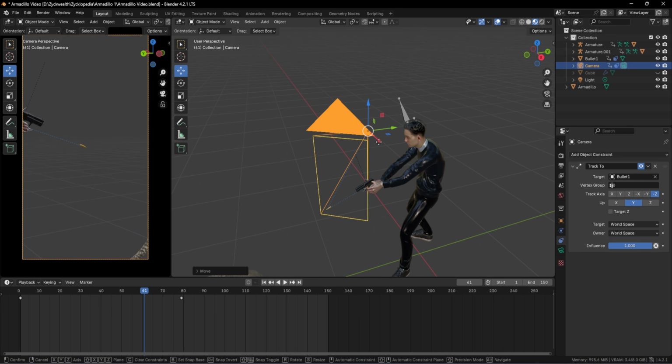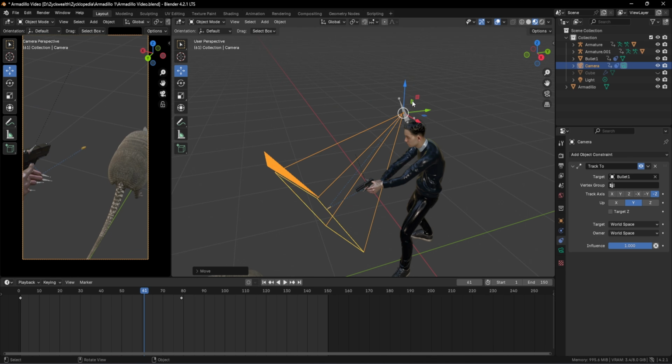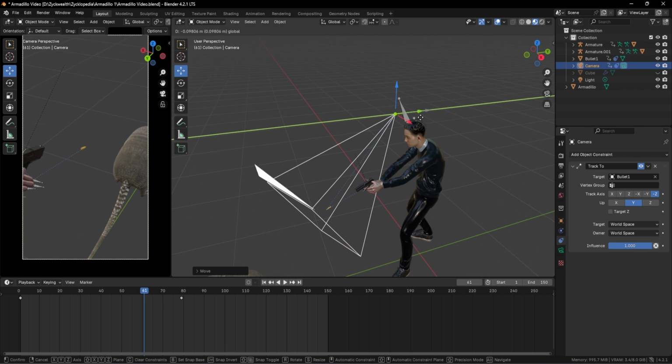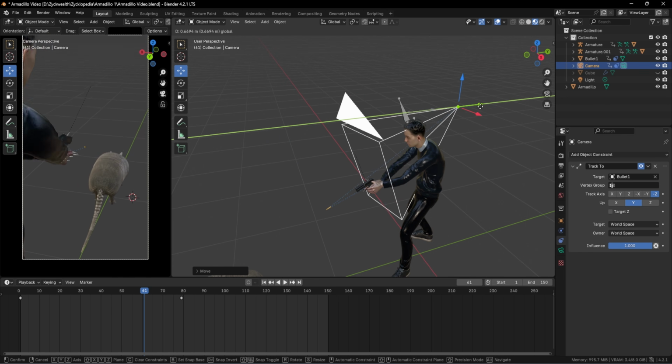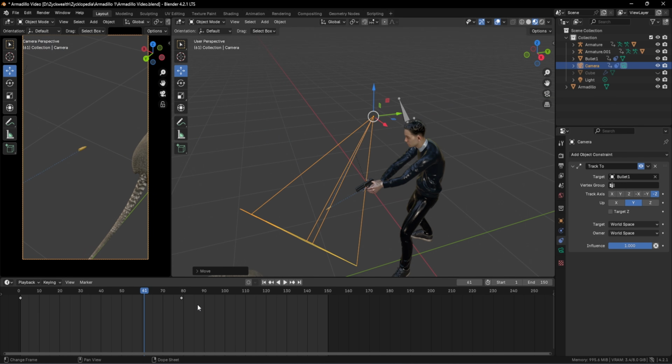And no matter wherever we point our camera, and no matter how much we play around with these toggles, we can see that our camera is going to track our bullet like this. And if we do it with the perfect keyframes over here, we will have the best ever video footages out there. So I'm quickly deleting these keyframes to start from scratch.